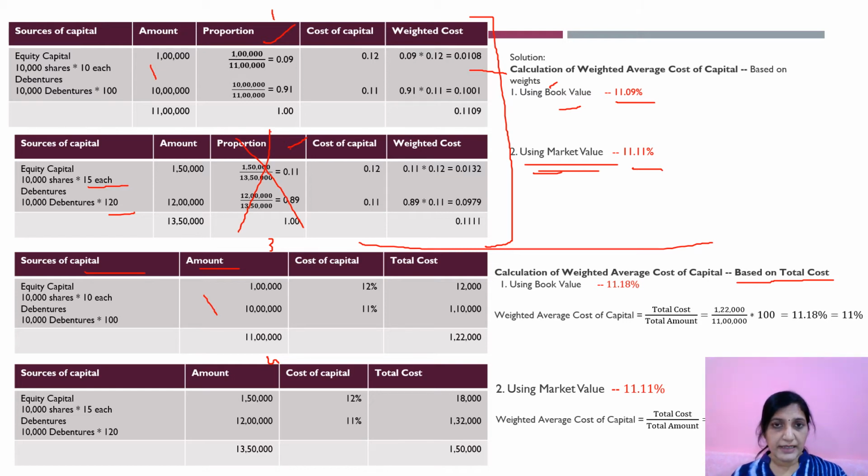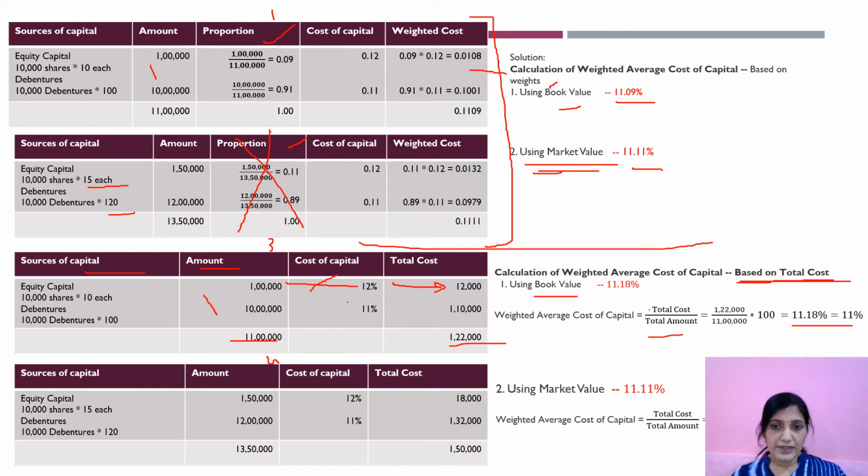Then you multiply these two, and you will get this value. This is weighted average cost of capital based on total cost using book value. Once you get total cost and total amount, WACC is equal to total cost divided by total amount. You will get this value.